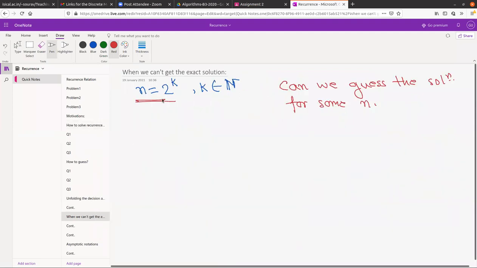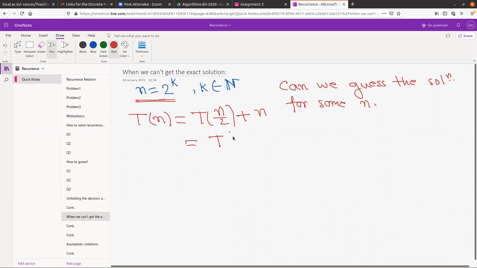That should be not any, there should be no problem from here, right? If we take n equals 2 to the power k, then we will do that stuff. N by 2 plus... yes, that is our definition. So from there, okay, that will be interesting. Let's make here n.